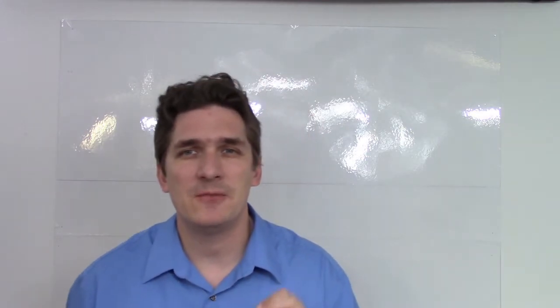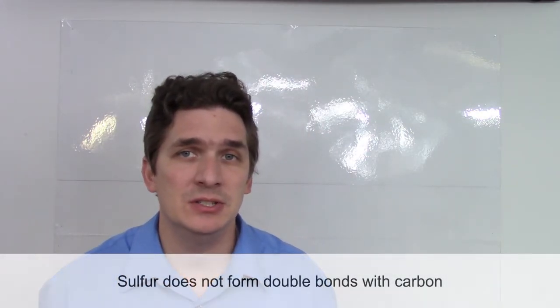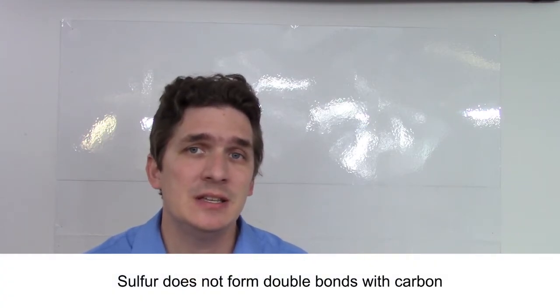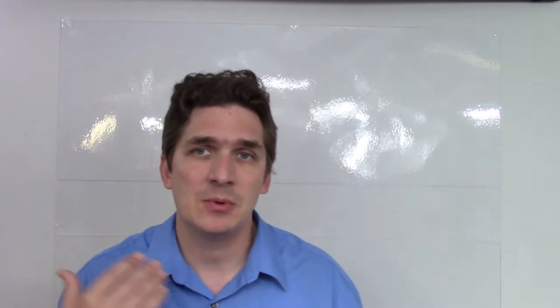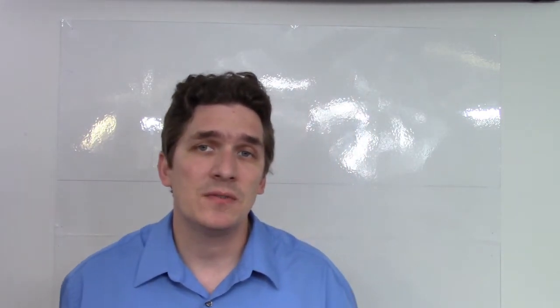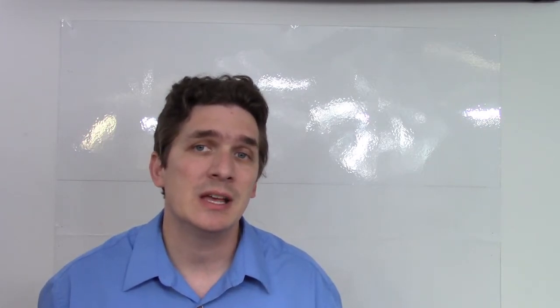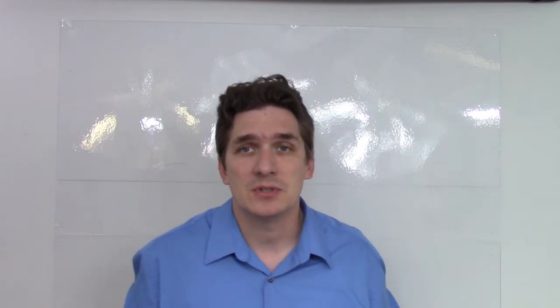Now, last important comment. Sulfur does not form double bonds with carbon. It's just too big to do it. We're not going to see that like carbonyl chemistry that we see with oxygen-carbon. The oxygen-carbon double bond occurs. This is how we get aldehydes and ketones. Sulfur-carbon double bonds do not occur, so we cannot create the aldehyde or ketone equivalent of sulfur versus oxygen.